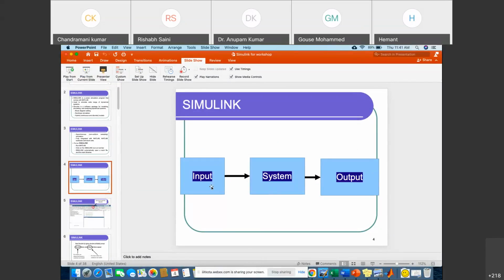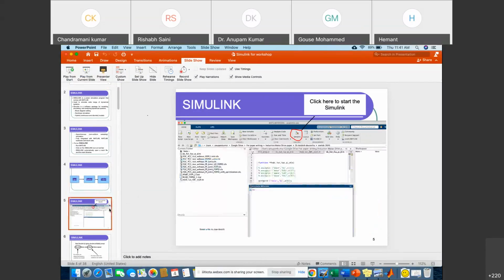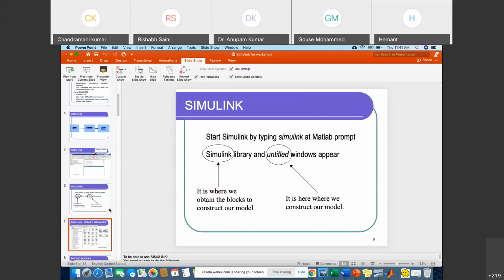In Simulink, we can perform this type of operation, right? Suppose the input is sinusoidal, and the system can be a transfer function, amplifier, gain, anything, and then the output. We can get the output from the scope block, right? We'll see how we will perform all those. So this thing we have seen.